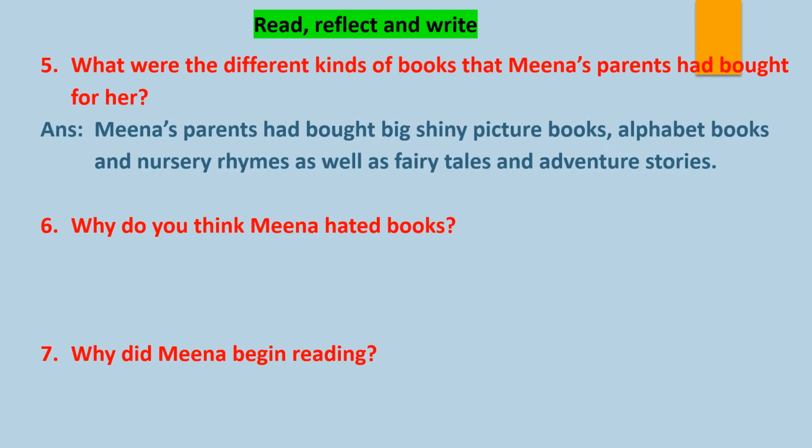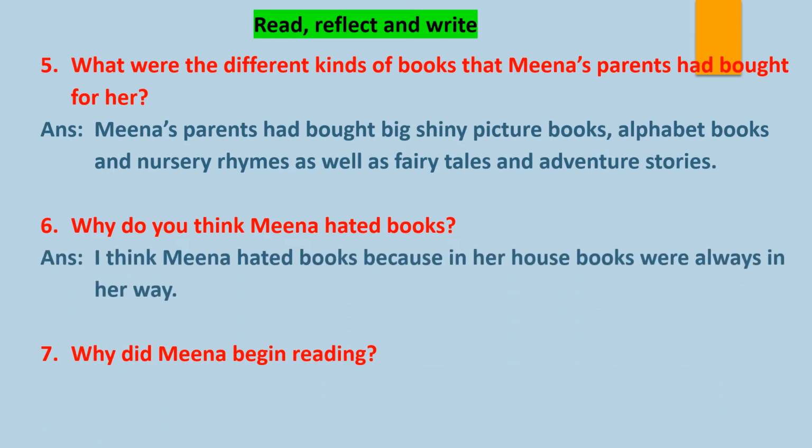Wherever she used to walk into her room or wherever her vision goes, everywhere books, books, books. She can see just the books. So that's why she hated books. Isn't it? Yes. So the answer is, I think Meena hated books because in her house, books were always in her way.